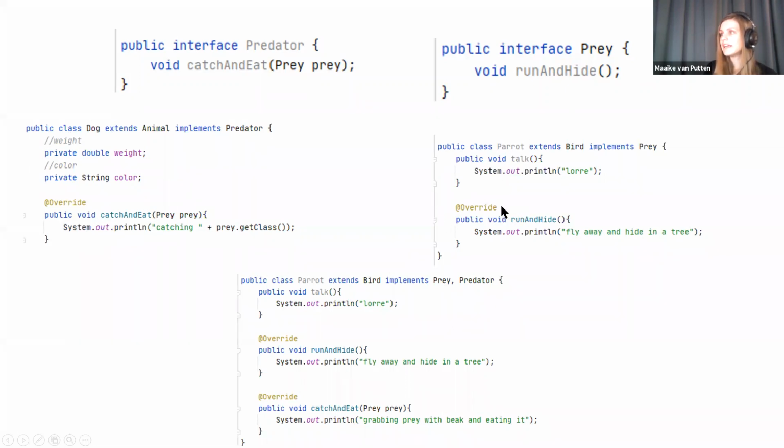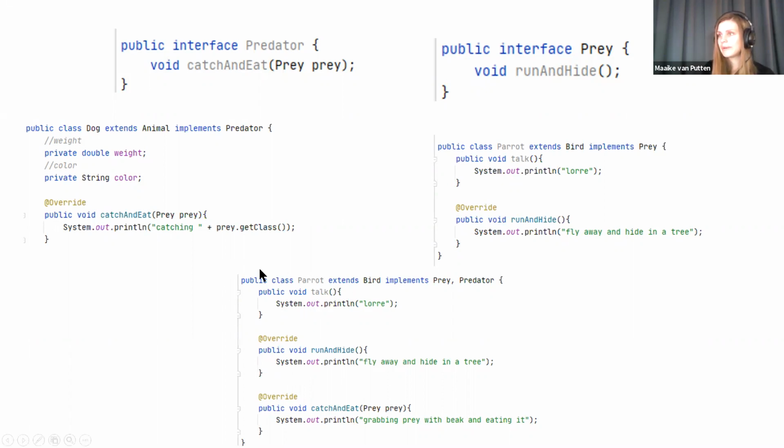And it is overriding the method public void run and hide, because run and hide is specified inside the interface of prey. So it needs to implement this method. If a class is abstract, though, it doesn't need to implement these methods directly, but it is inheriting these abstract methods. So child classes that are concrete, so not abstract, would have to implement it.